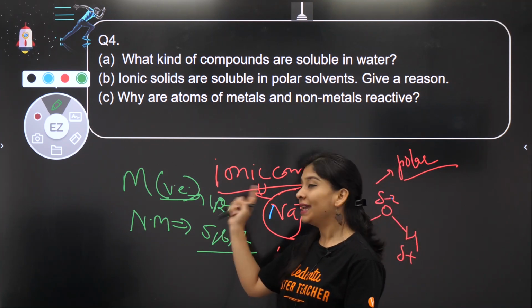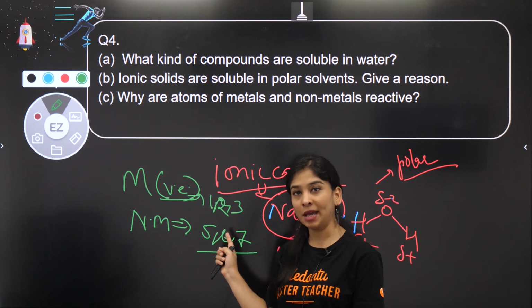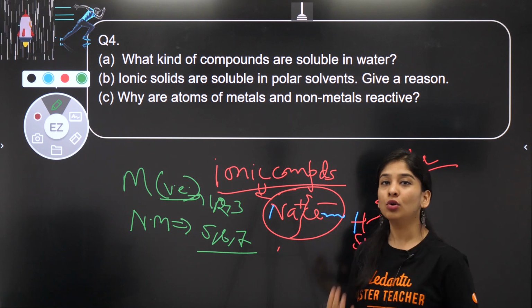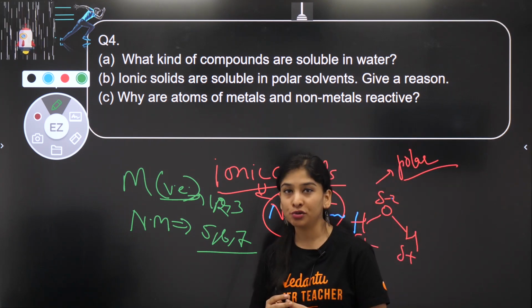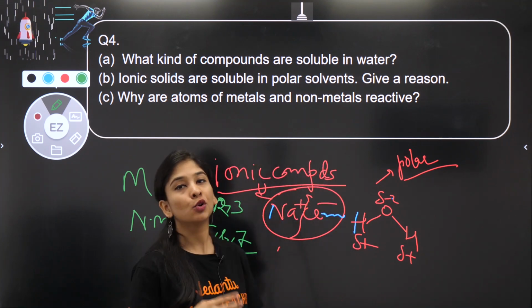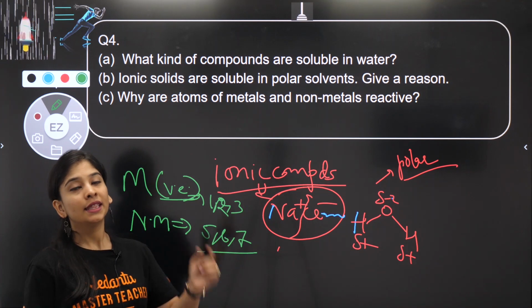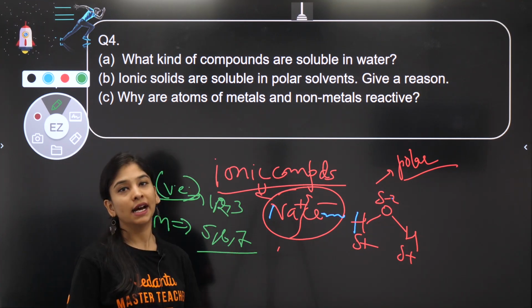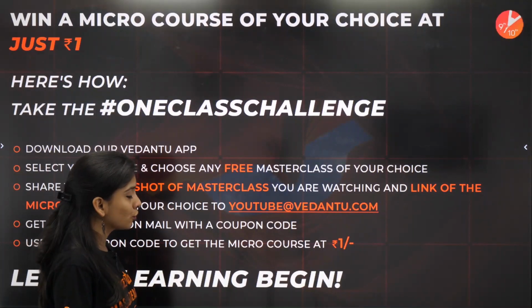So metal is reactive because metal wants to lose these electrons to achieve stability, and non-metal is also reactive because it wants to accept electrons to achieve stability, means octet rule. That's why they are reactive, but noble gases are unreactive because of the same reason. They are following octet rule, they have fully filled configuration, means they are stable. Right? Okay, I hope you are able to understand this also.